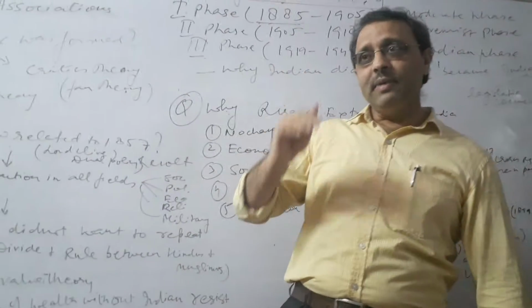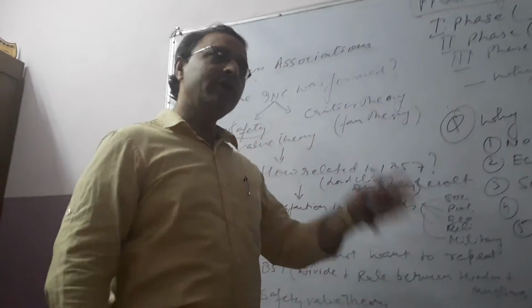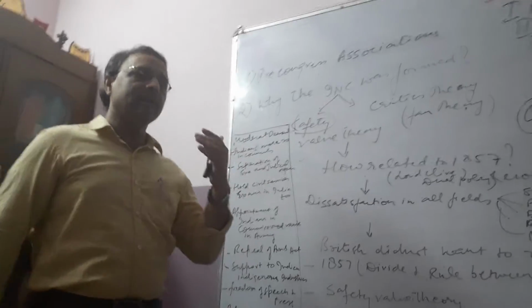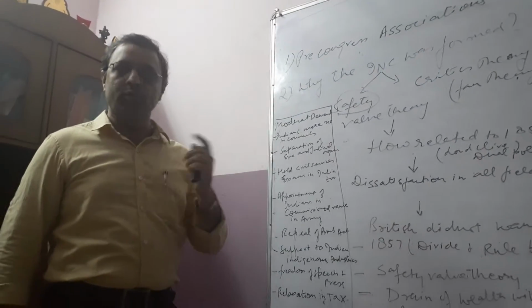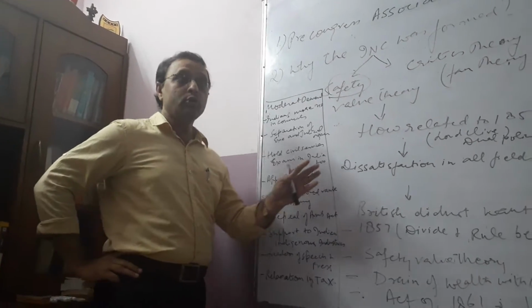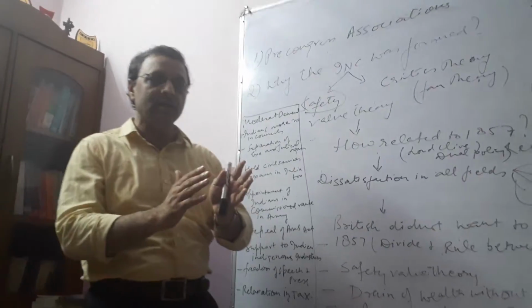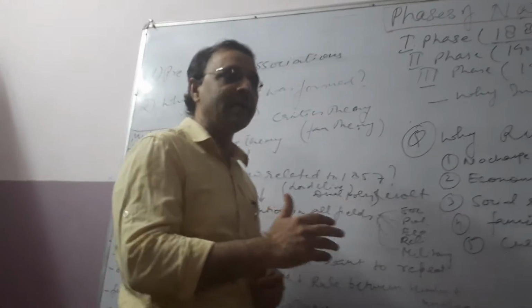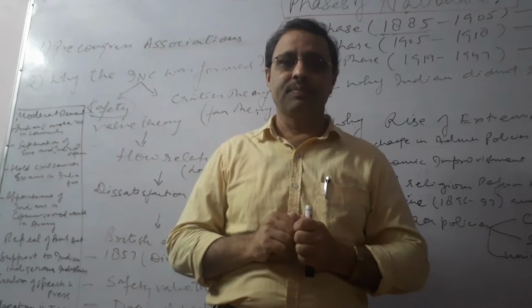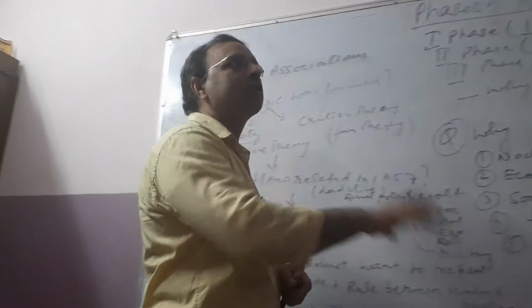How? They came here as traders and they wanted profitable trade. Before 1857, they carried on the profitable trade. But after 1857, there could be another revolt, and they did not want a revolt because revolt and draining of money from India could not go side by side. That's why they wanted to separate it. And that's why the Congress was formed.